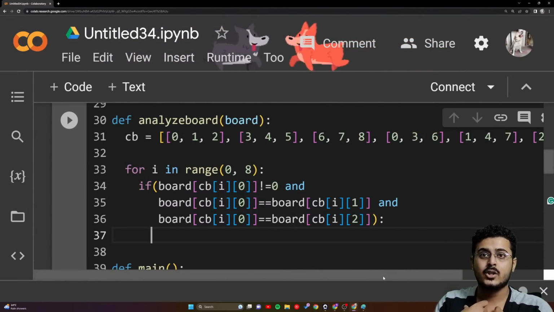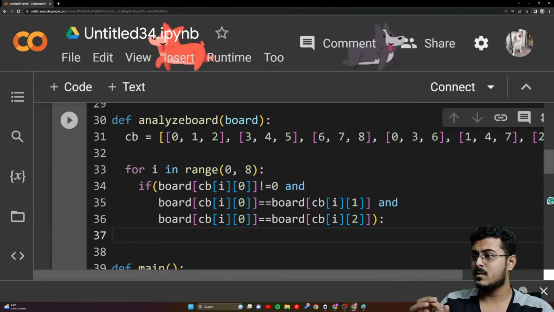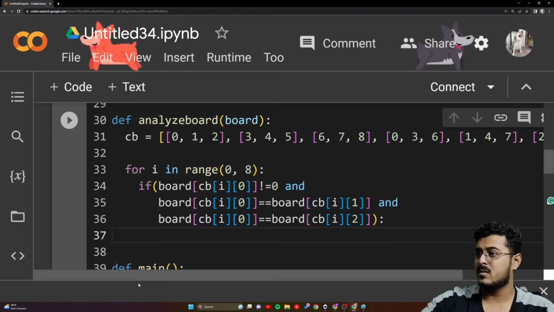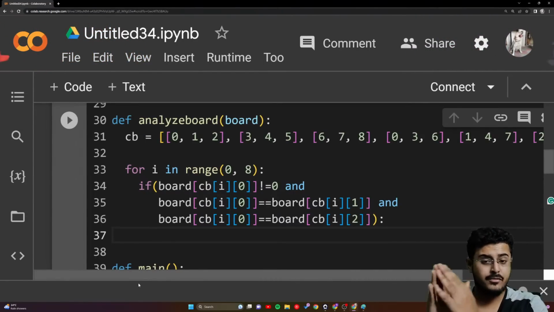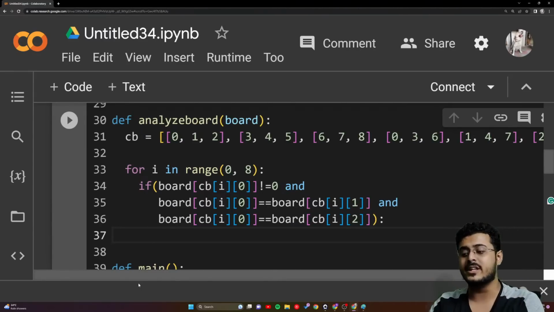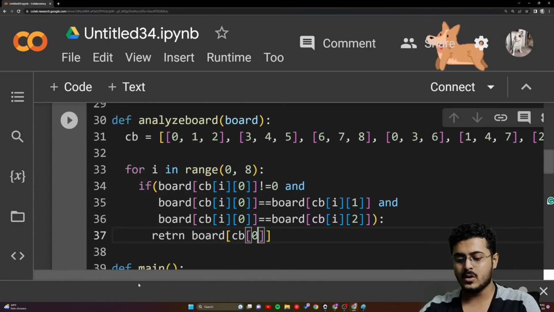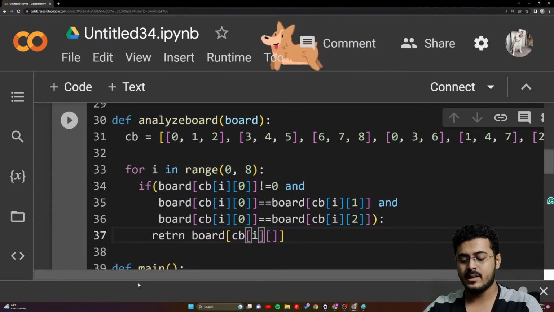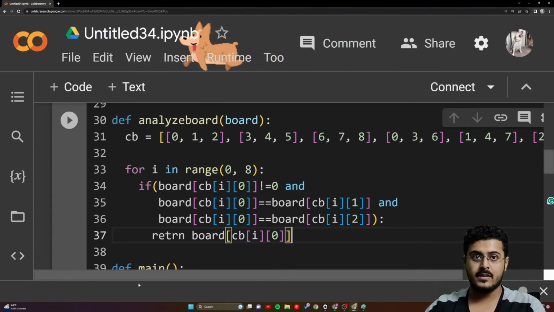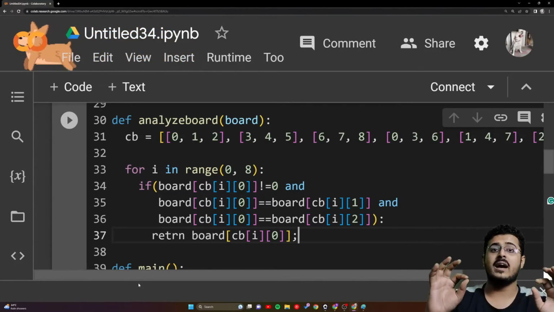So if all the numbers are the same, guys, then we just have to return board[i][0], sorry, I'm very sorry, guys, board[i][0]. I will just be returning that this particular person has won the game. This is what I'm doing right over here.